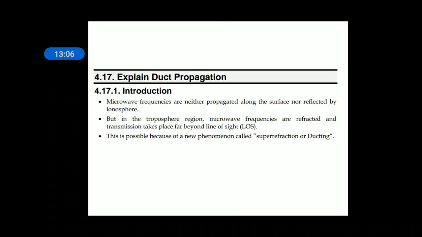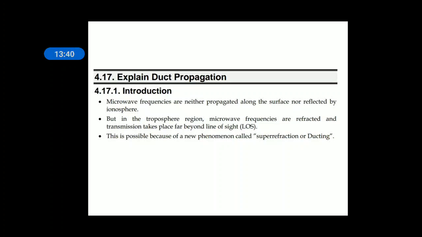When the waves are guided through the earth surface, because of the curvature of the earth, the wave slowly bends. Sometimes the electric field vector becomes parallel to the earth. When it is parallel to the earth, it will be short circuited. If one of the fields of the EM wave is short circuited, the magnetic field vector will disappear, hence the communication fails. So the tilting of the electric field vector is one of the drawbacks of ground wave propagation.